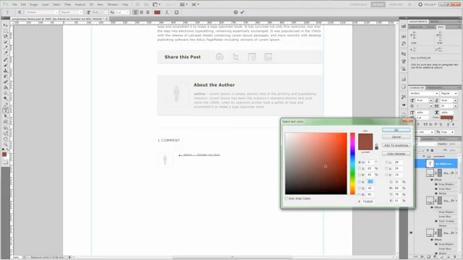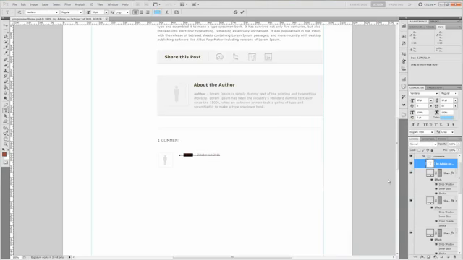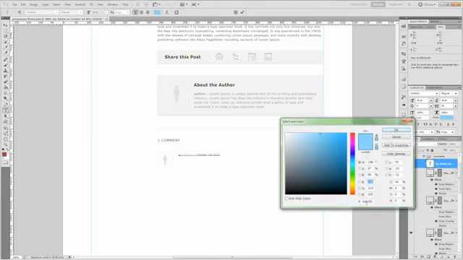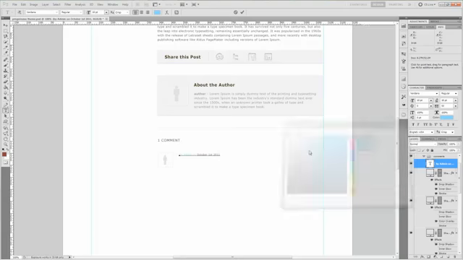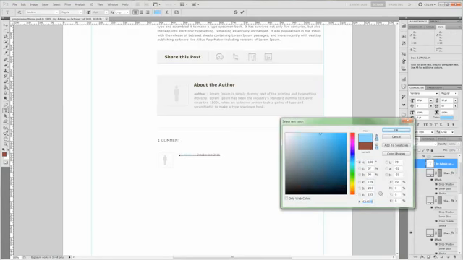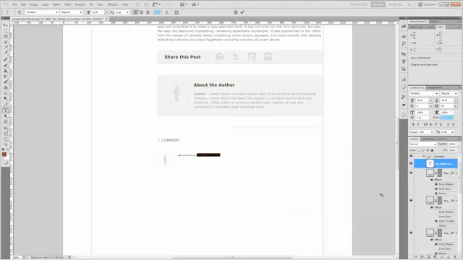And now for the links, the color is going to be 6DD2FD. Sorry, need to copy that again. And we'll go ahead and make October 1st, 2011 the same color, since it's going to be a link.